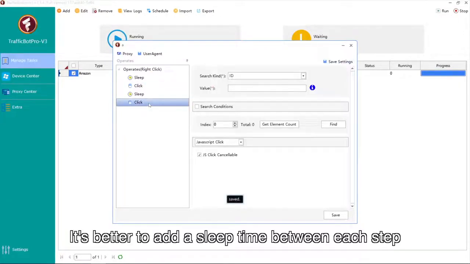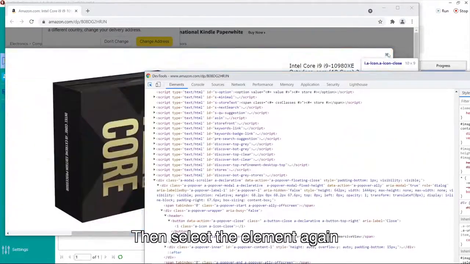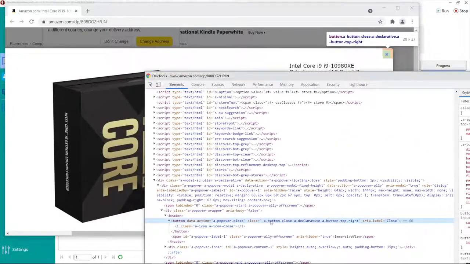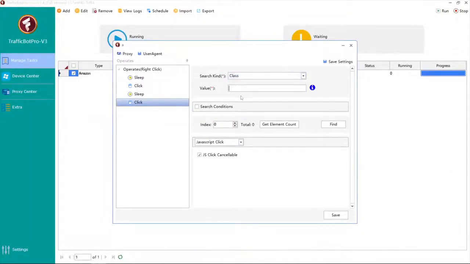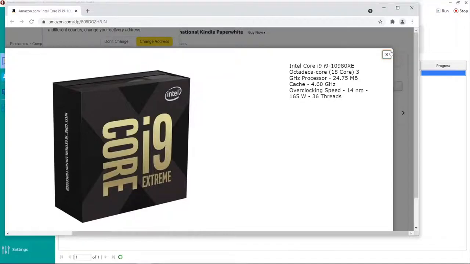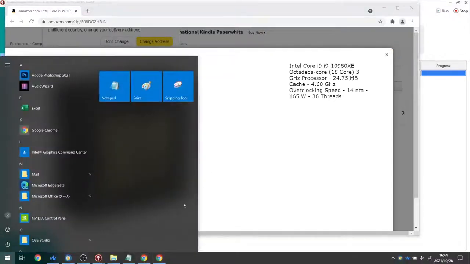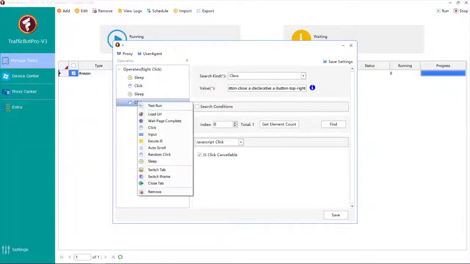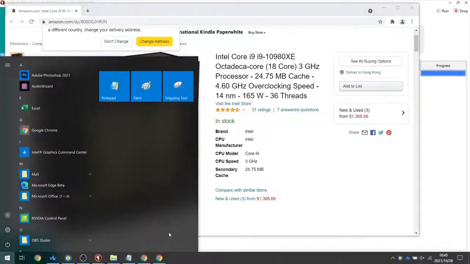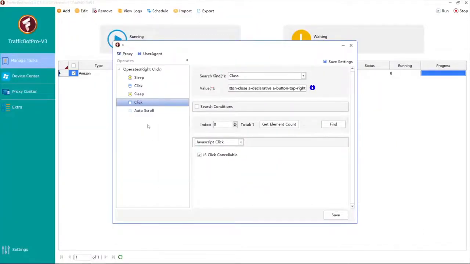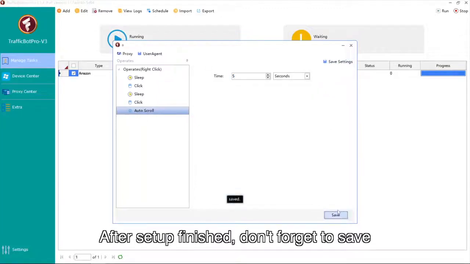It's better to add a sleep time between each step. Then select the element again. Its class in the DevTools. You can use the value of class in the software too. After setup finished, don't forget to save.